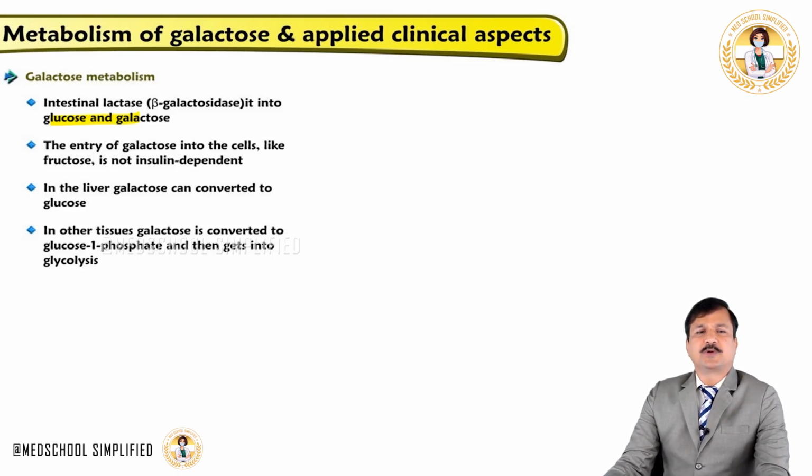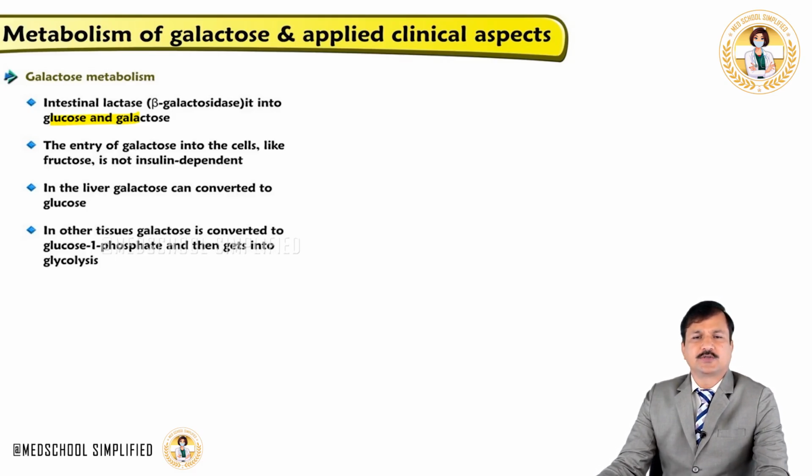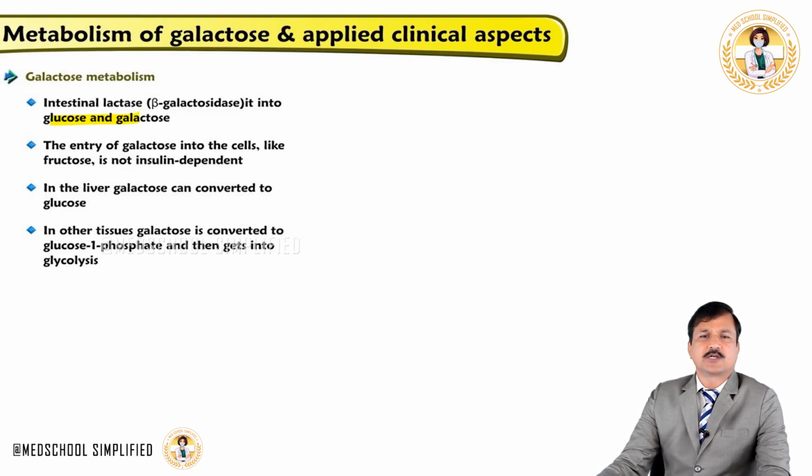Now galactose is predominantly metabolized in the liver, because galactose getting into the portal circulation is taken up predominantly by the liver, although other tissues can take up galactose, and that includes red blood cells, lens, and the brain. So they can also participate in galactose metabolism.